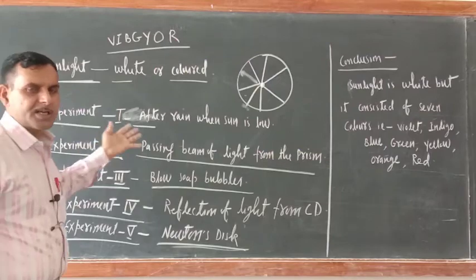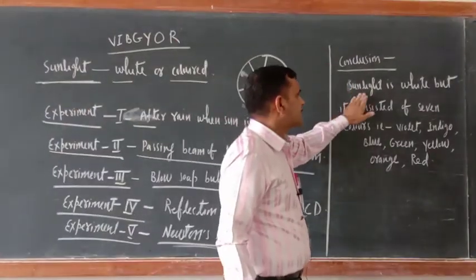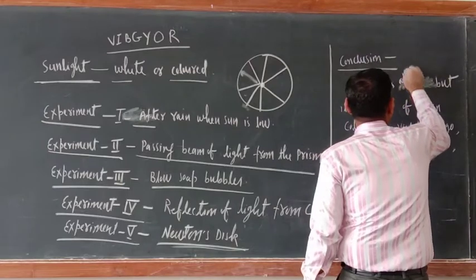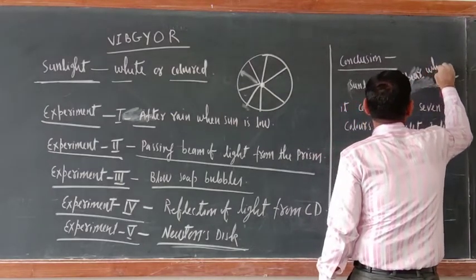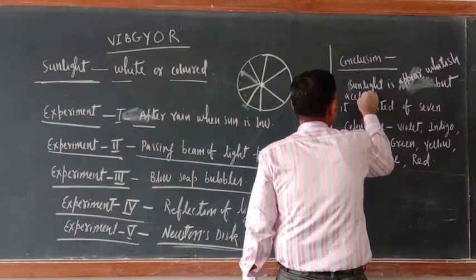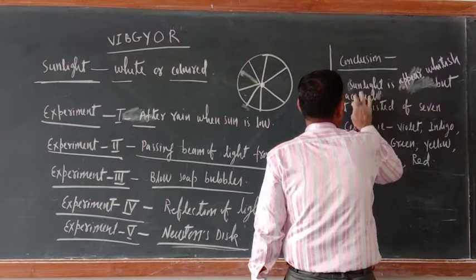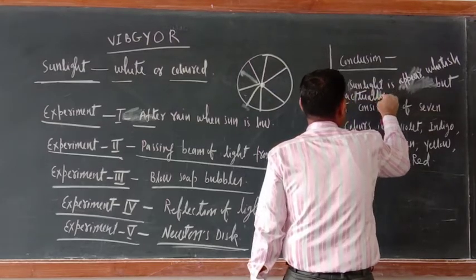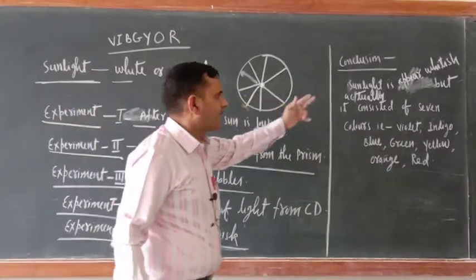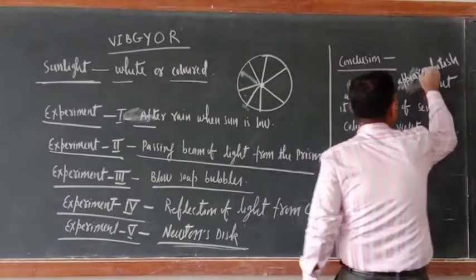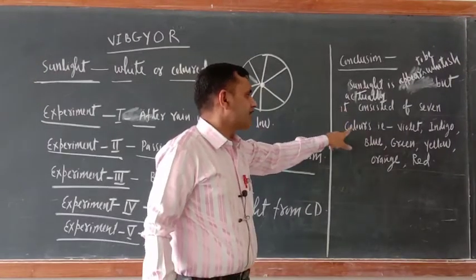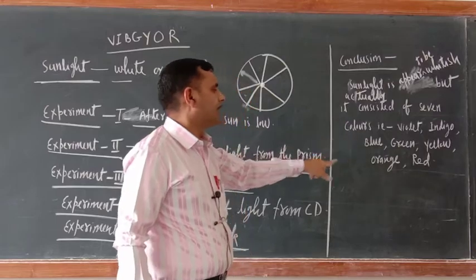So by seeing all these experiments, what is the conclusion? The conclusion is sunlight appears to be whitish, but actually it consists of 7 colors: violet, indigo, blue, green, yellow, orange and red. Did you get it or not? Write here: sunlight appears whitish, but actually it consists of 7 colors.